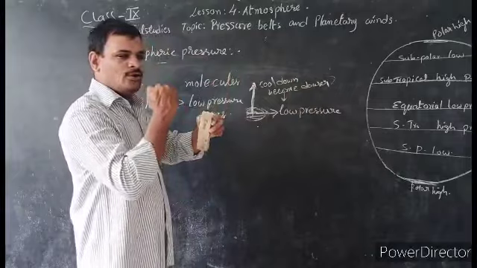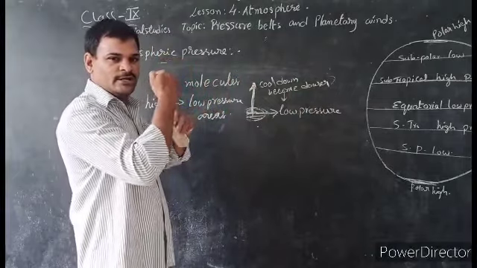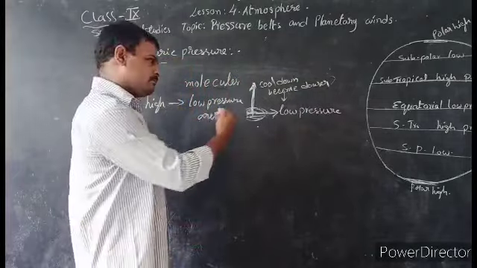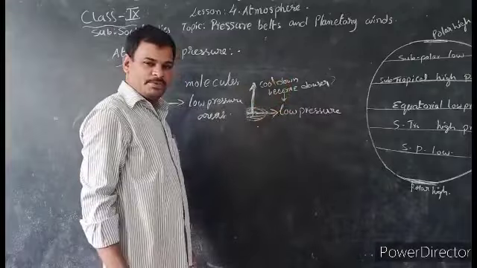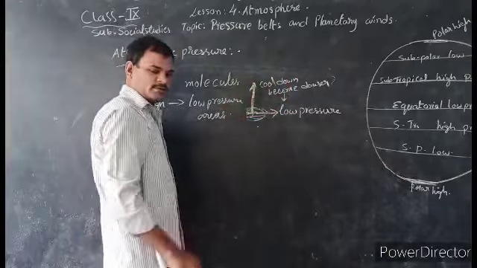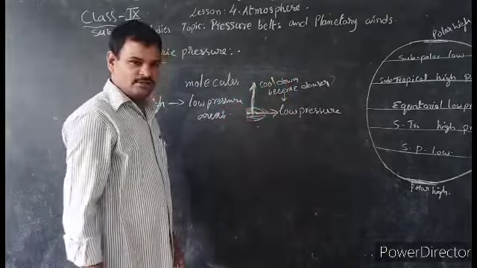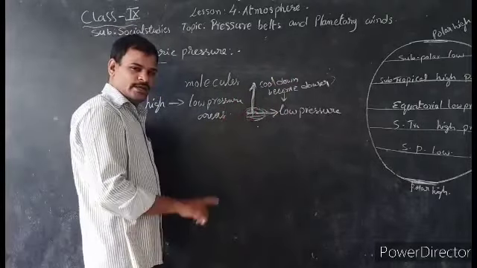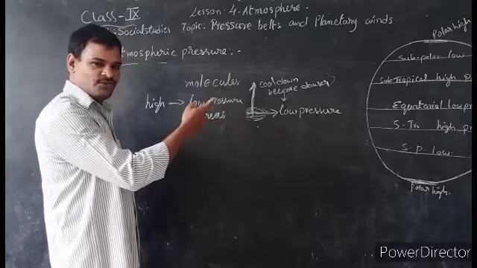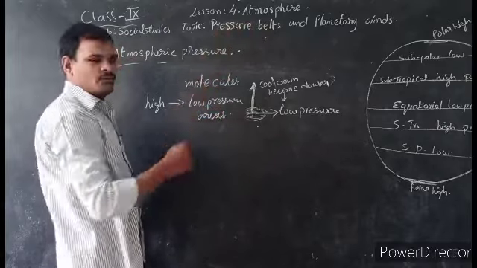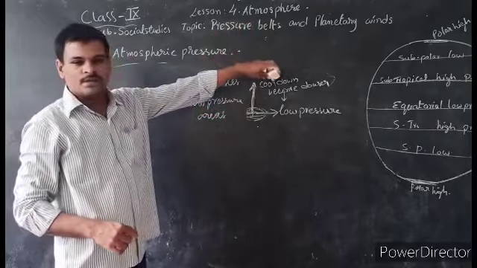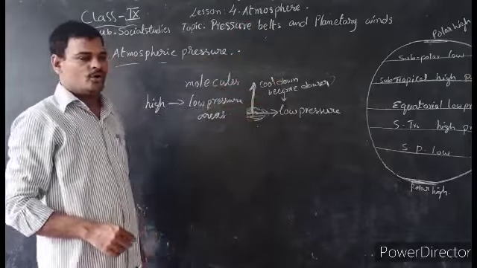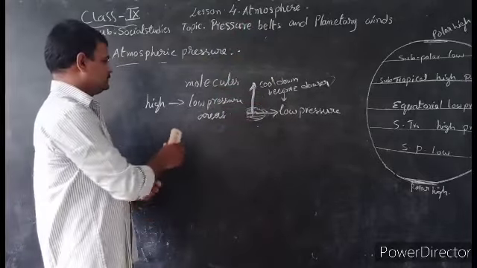In this way, low pressure and high pressure are alternately arranged on Earth. After it becomes high pressure, the air moves towards the Earth's surface because of gravitational force and fills up the low pressure areas. In that way winds are formed. Winds move from high pressure areas to low pressure areas.